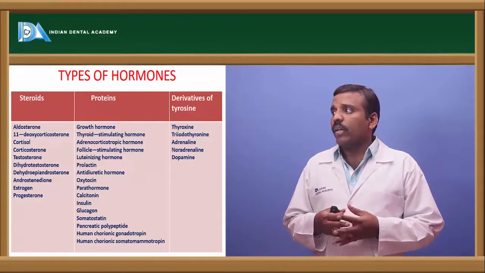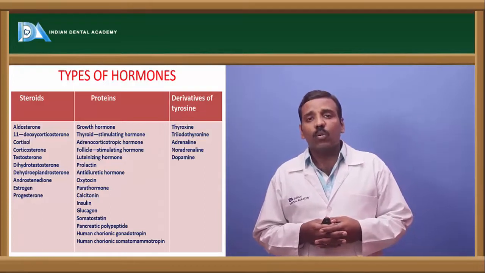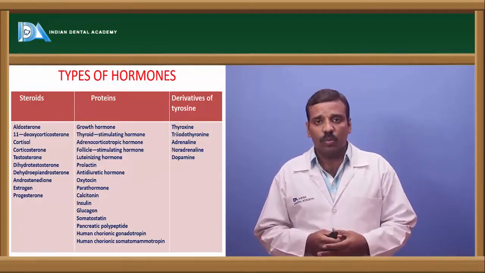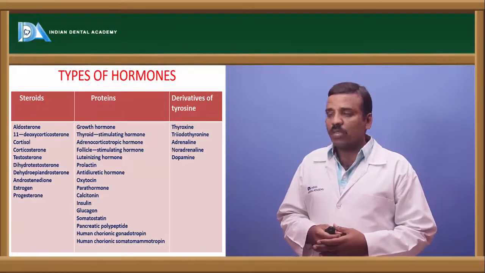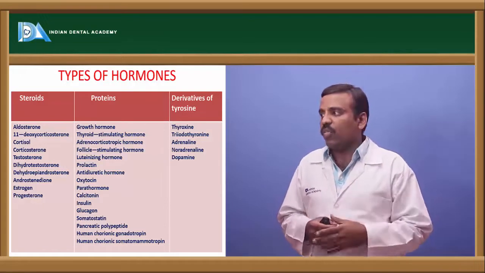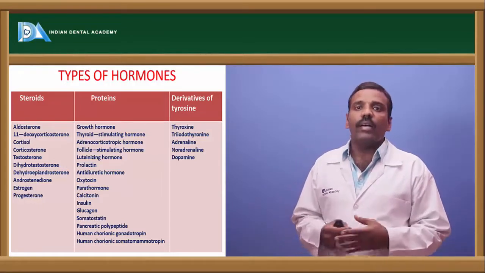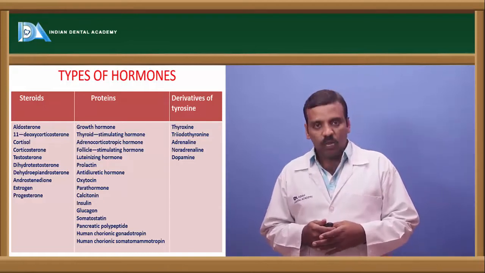And next one is derivatives of the tyrosine. That in the sense, the thyroid group of hormones comes under this group. Okay, right here, if you see this, the thyroxine, triiodothyronine, that in the sense T3 and T4, and adrenaline, noradrenaline, dopamine come under the derivatives of the tyrosine group.